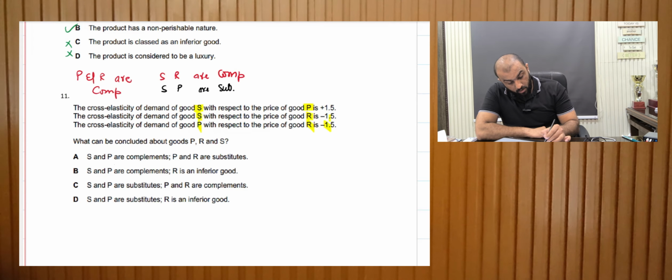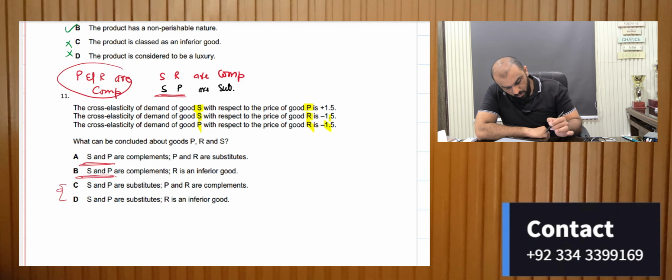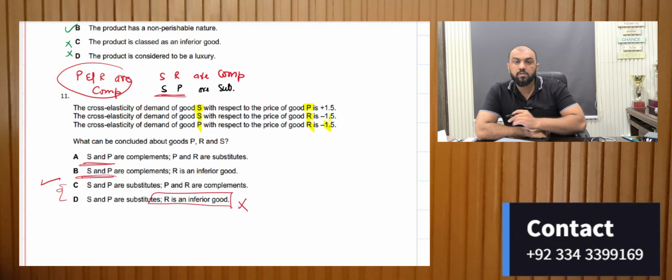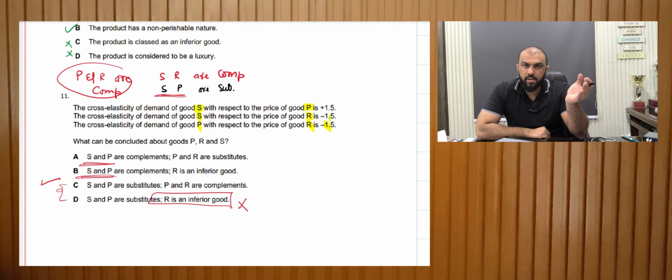S and P are complements? No, S and P are substitutes. S and P are substitutes, so C or D. P and R are complements, so C is supposedly the right answer. R is an inferior good? No, we don't know, because we don't have any data for how incomes have changed.